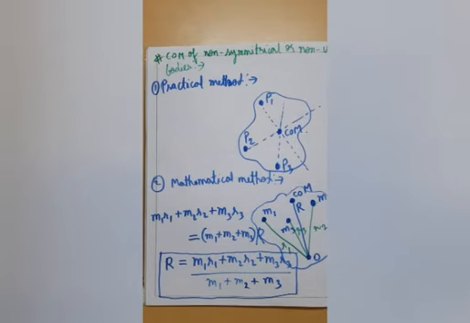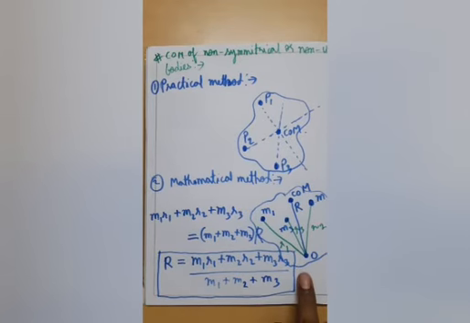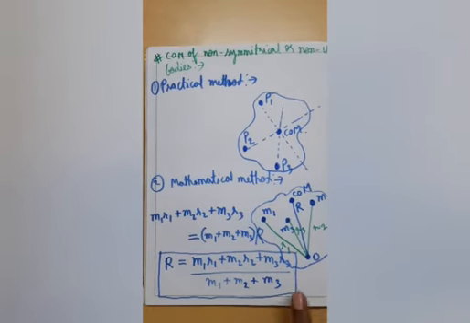One is the practical method, but it is not in our syllabus, so let us discuss the mathematical method directly. This body is clearly non-symmetrical, so we cannot find its center of mass using the geometric center. There is a mathematical method by which we can find it.